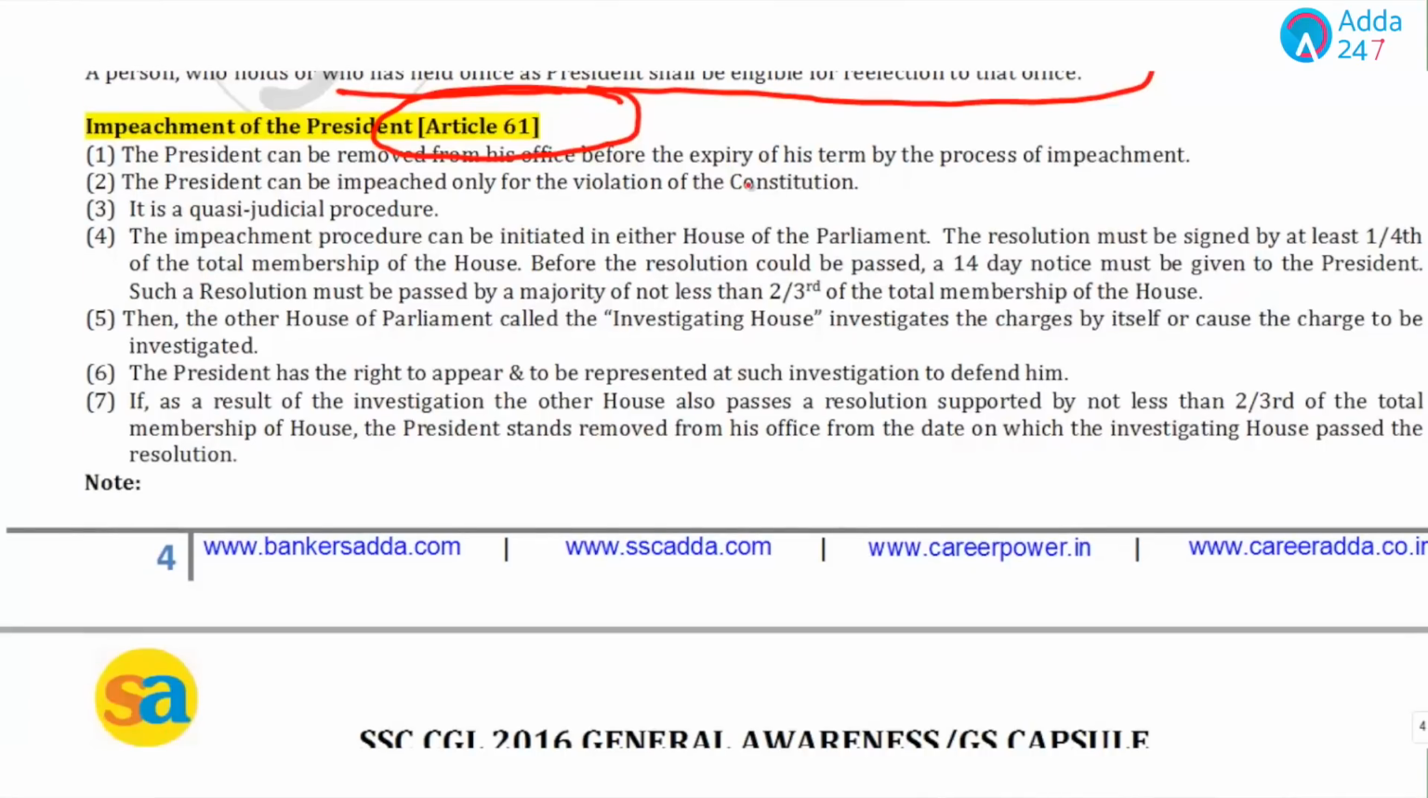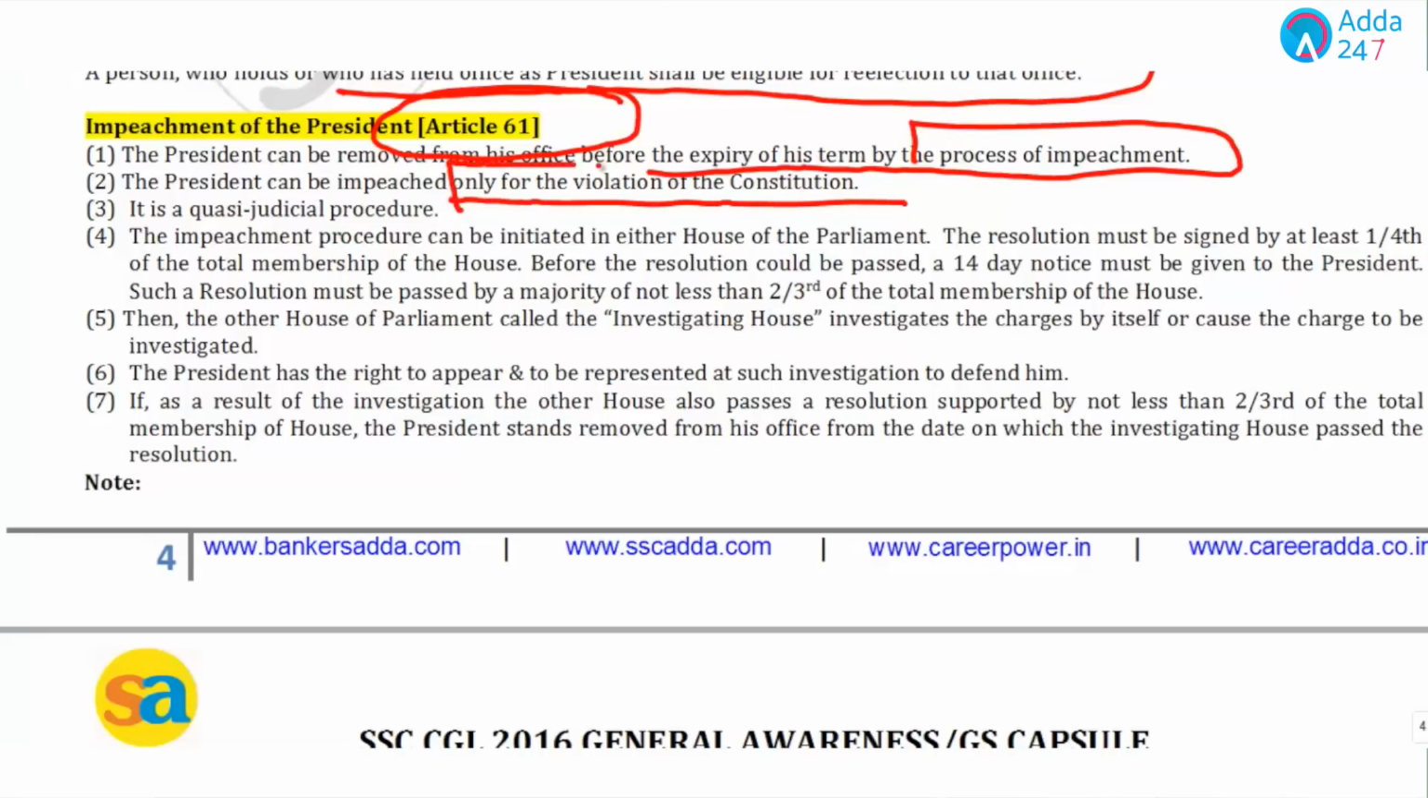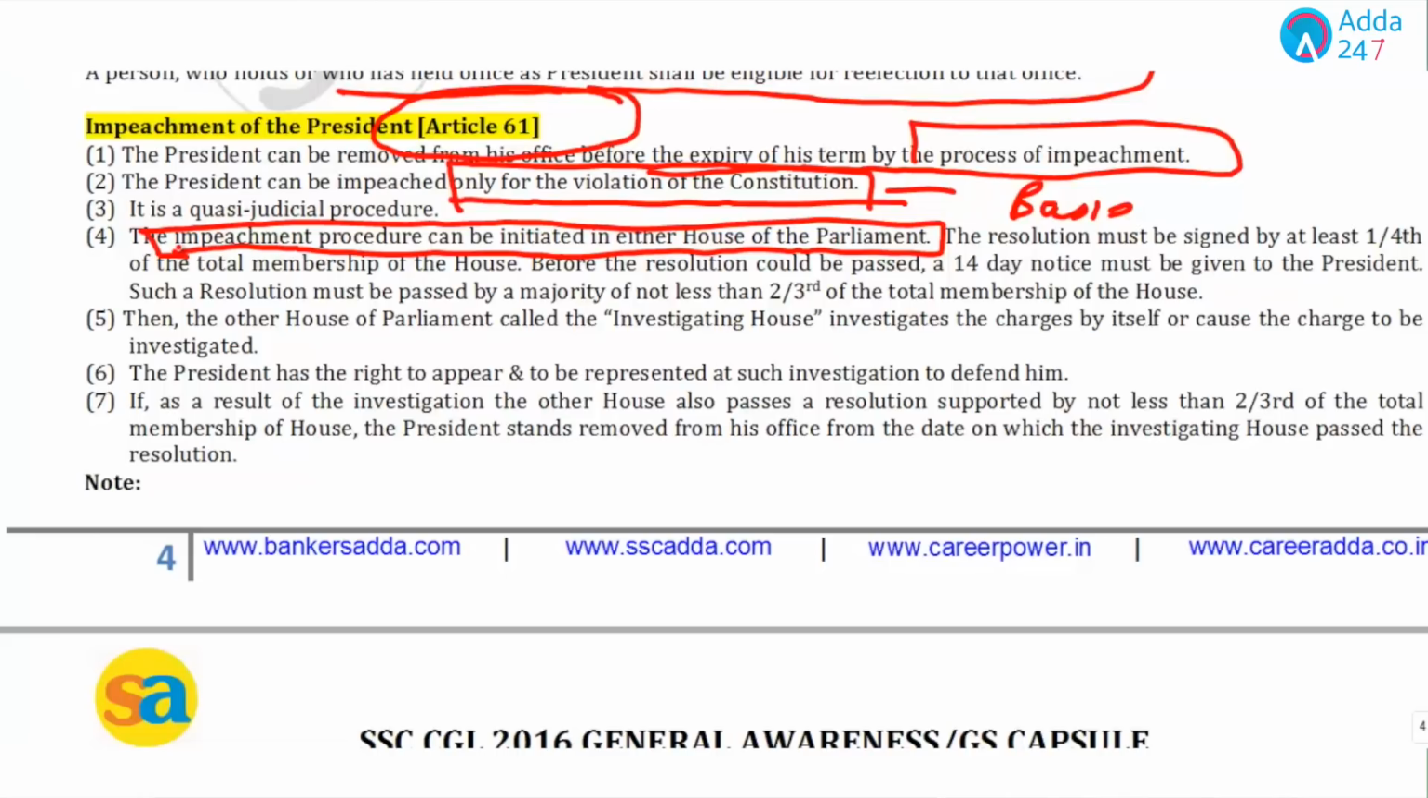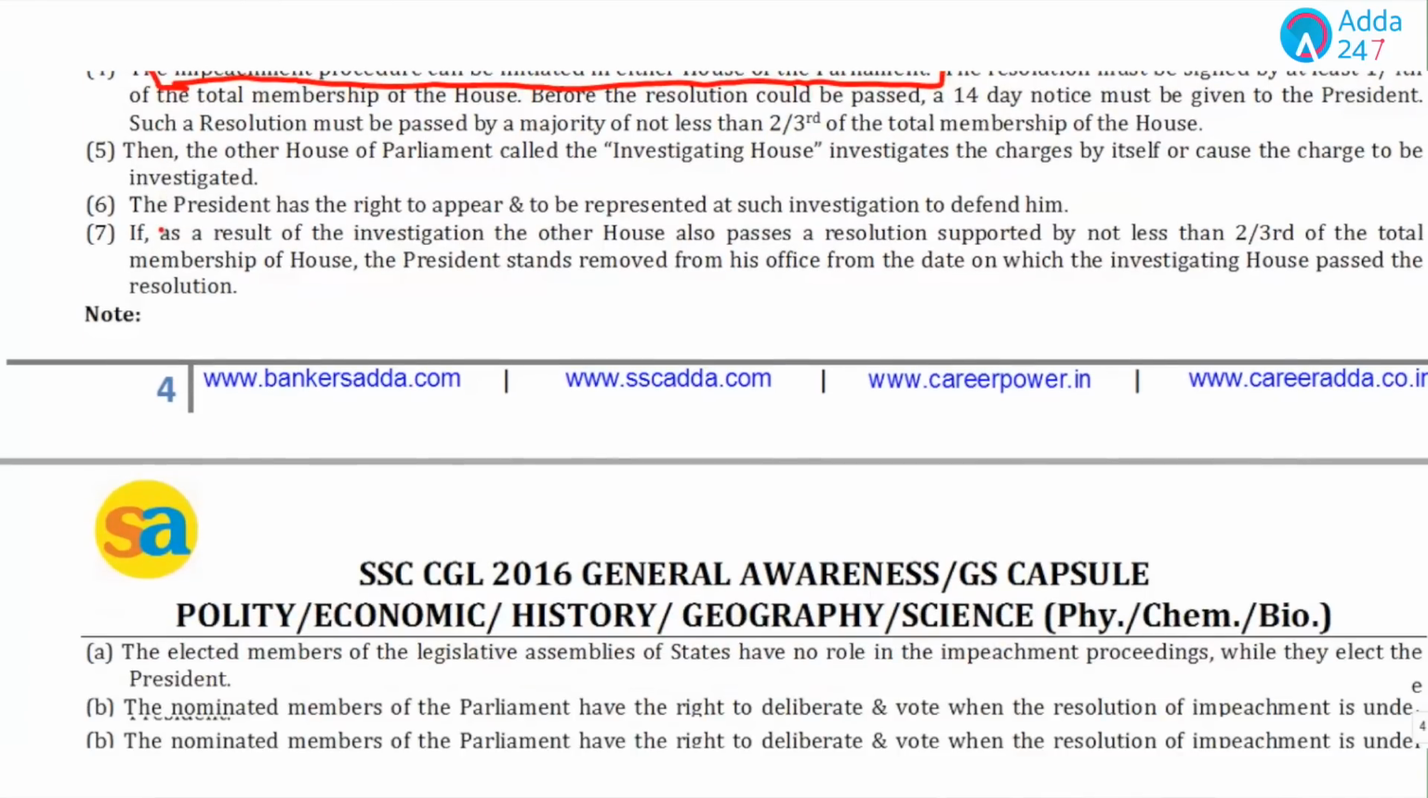So the president can be removed from the office before the expiry of his term by the process of impeachment, and he can be impeached only for the violation of the Constitution. What is the basis? The basis here is violation of the Constitution. And what is the process? The impeachment procedure can be initiated in either House of Parliament. Now, just go through the impeachment process. This is an important topic.